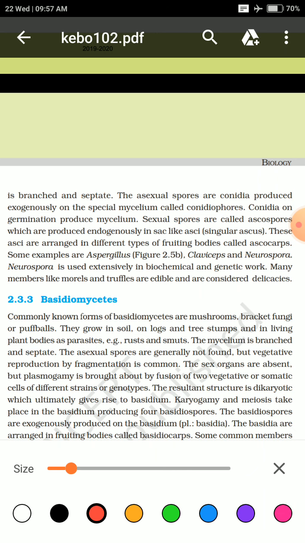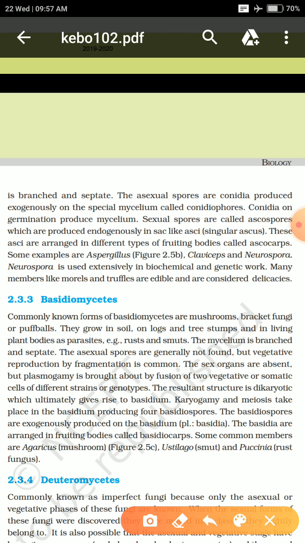Now what about their sexual spore? They have a sexual spore known as ascospore, and it is formed in a small sac-like structure known as asci.